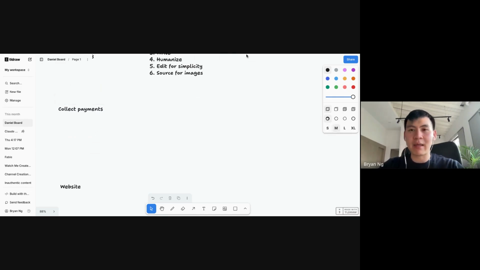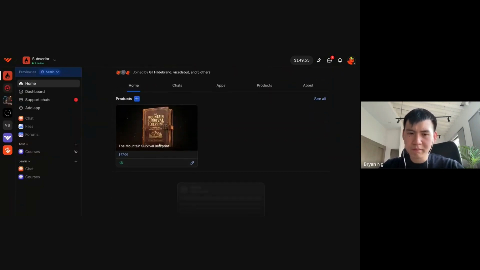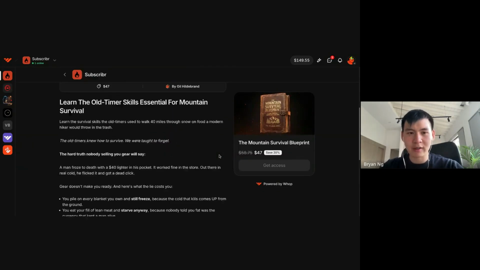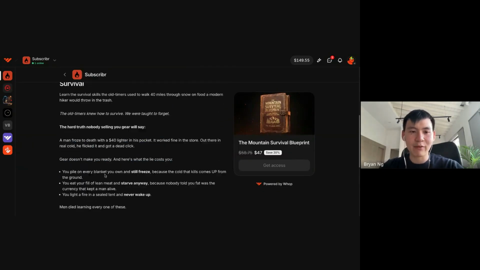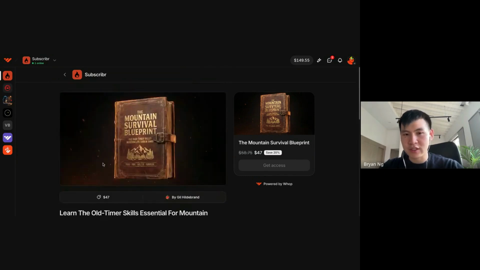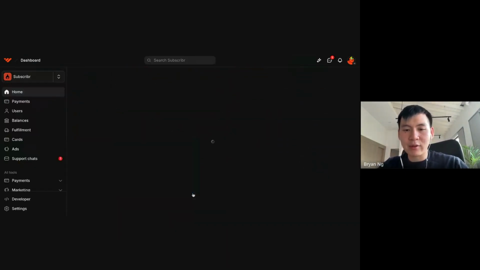So in terms of collecting payments, it's not too complicated. What I like to use, or what I have set up, is on WAP. You can use WAP, pretty easy. It's like Gumroad, one of these websites where you can list products. You can see if you click into this product, the survival skills, and then there's some kind of description here. You have a banner, which is just created with AI, which describes the product, and then within this you can edit it.